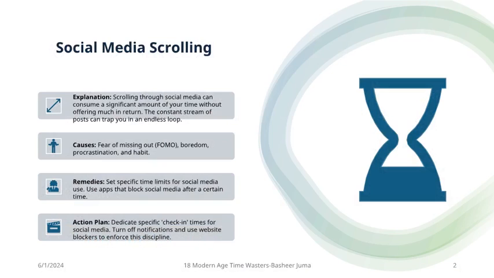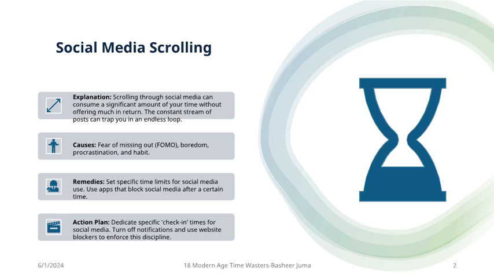Digital distractions. 1. Social media scrolling. Explanation. Scrolling through social media can consume a significant amount of your time without offering much in return. The constant stream of posts can trap you in an endless loop. Causes: fear of missing out, FOMO, boredom, procrastination, and habit.